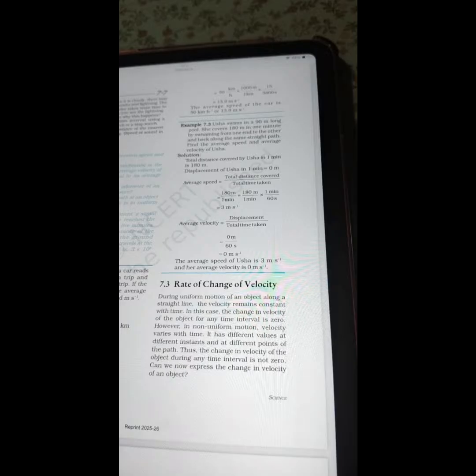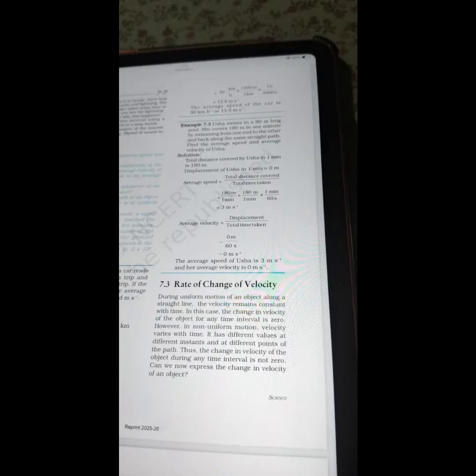Example 7.3. Usha swims in a 90-meter long pool. She covers 180 meter in 1 minute by swimming from one end to the other and back along the same straight path. Find the average speed and the average velocity of Usha. The total distance covered by Usha in 1 minute is 180 meter. Displacement of Usha in 1 minute is 0 meter.